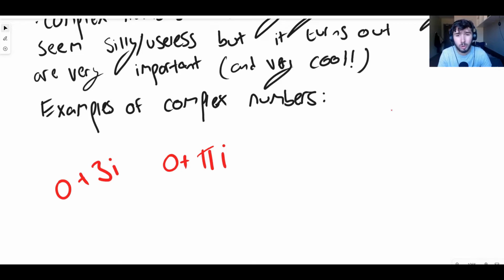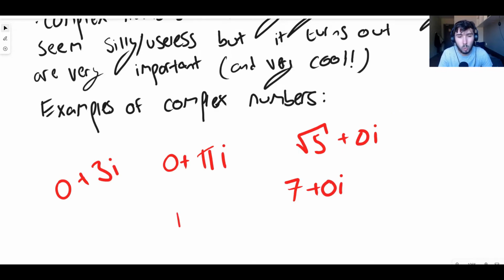Let's consider some real numbers. Let's consider the number square root of 5. This is also a complex number because we can write the square root of 5 as the square root of 5 plus 0i, where A is the square root of 5 and B is just 0. We can also say that, let's say, 7 is also a complex number because 7 is 7 plus 0i, A plus BI. But we can also get combinations of both.